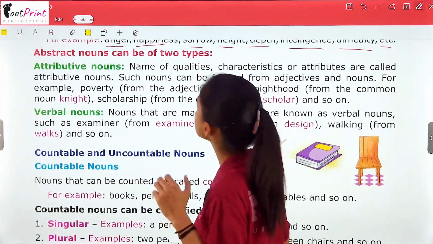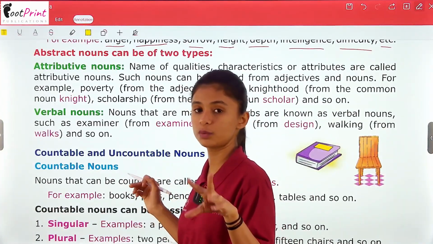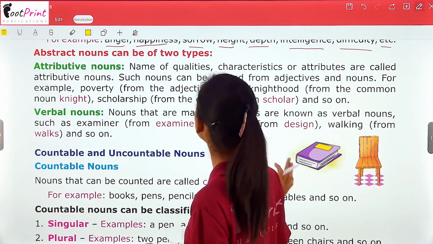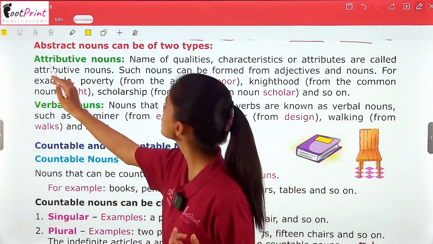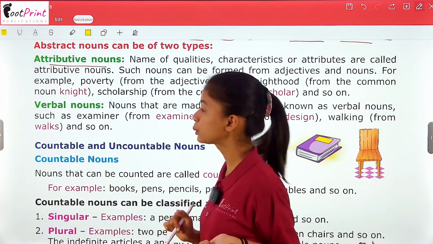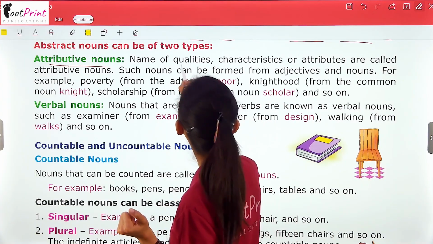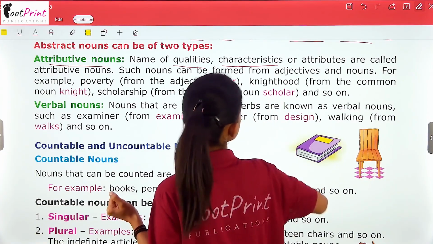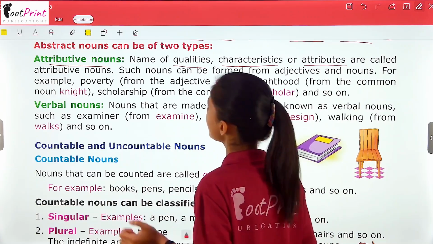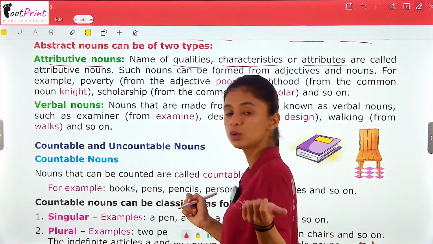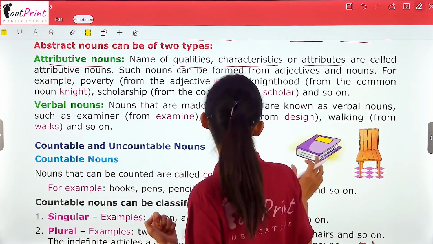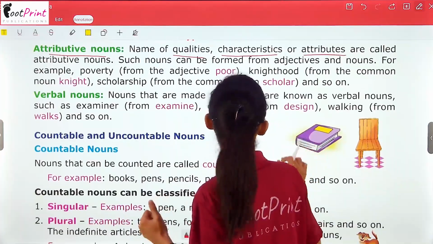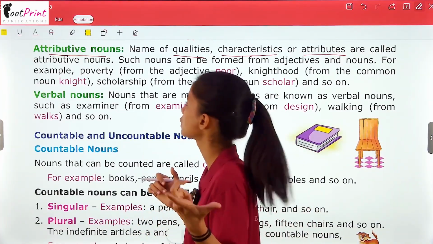So, abstract nouns can also be of two types now. It divides into further parts. The first one is attributive nouns. Let's see what are attributive nouns. Names of qualities, characteristics or attributes are called abstract nouns. कोई quality हो, कोई किसी का attribute हो, right? Characteristic हो, इन्हें हम attributive nouns कहते हैं.